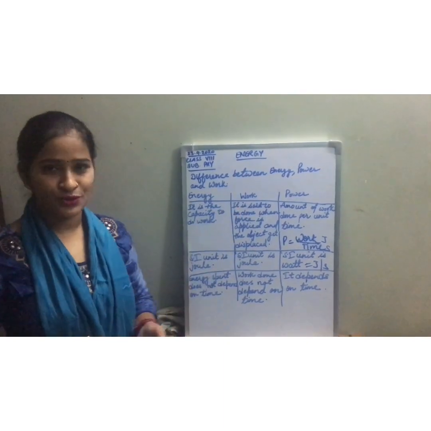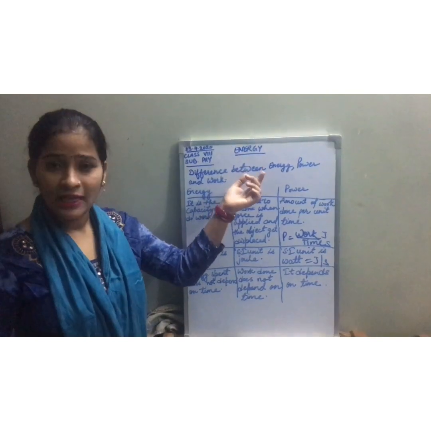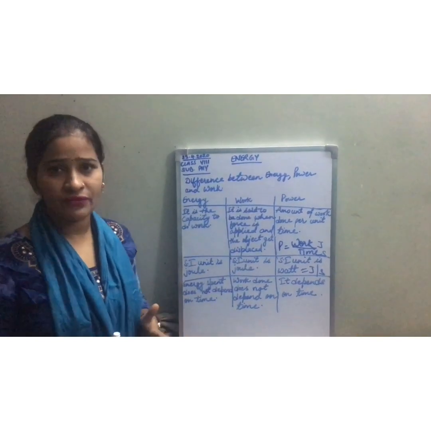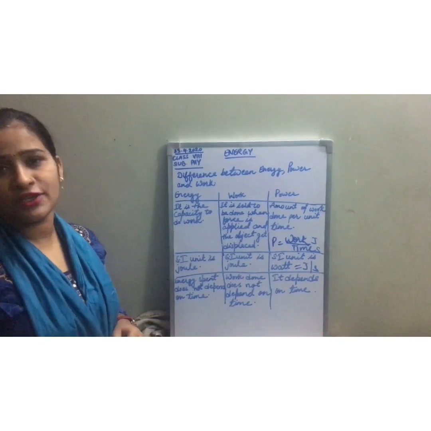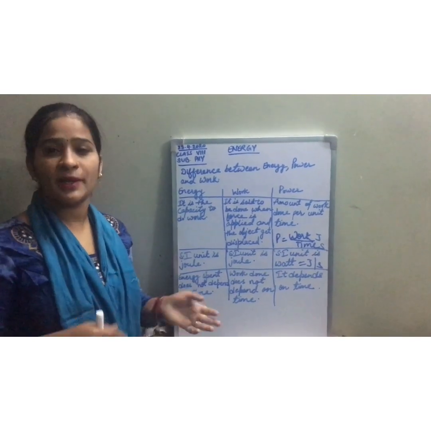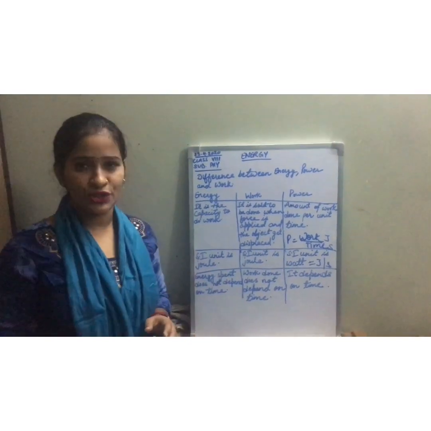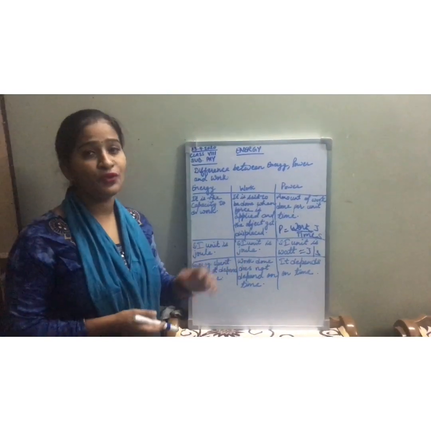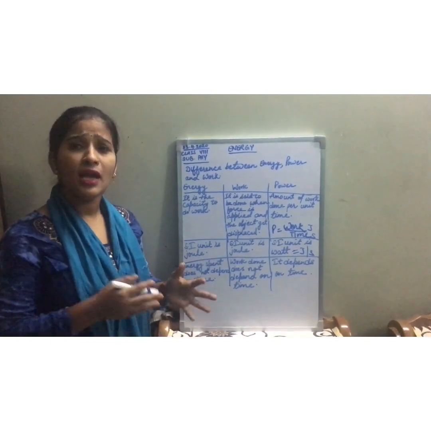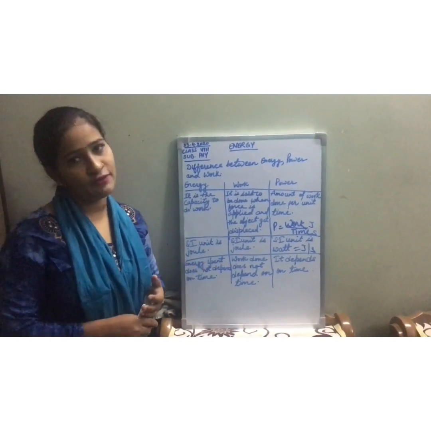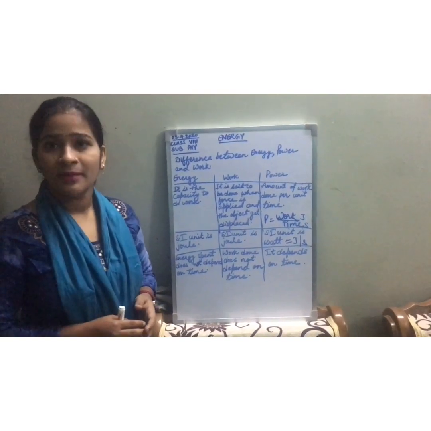In the last video, students, I explained and completed the chapter on energy. The topics I covered were energy, work, and the SI unit of energy and work. Then I explained mechanical energy and its two types, kinetic energy and potential energy. Then we solved a few numericals based on kinetic and potential energy. After that, I explained the law of conservation of energy, energy transformations, and power.